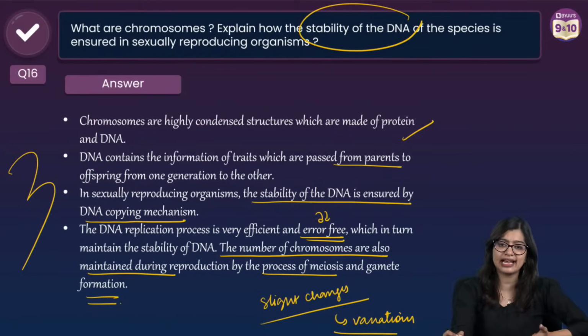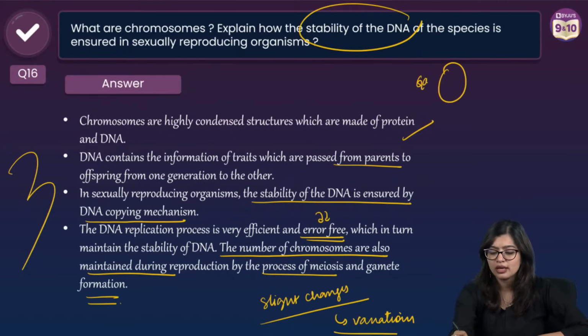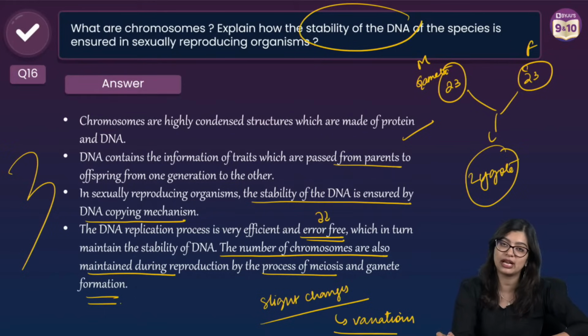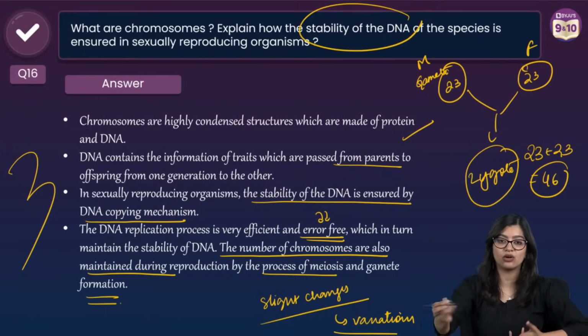Ritika, fertilization. Gamete, 23. So this is the male gamete. This is the female gamete. What happens during fertilization? Male and female gametes will fuse to become one, to become the zygote. Then what will happen? You get 23 from father, 23 from mother. The zygote is having 46, right?